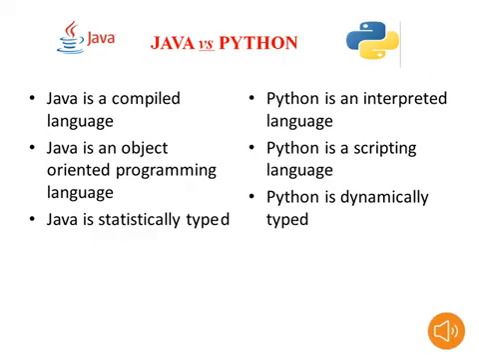Java is statically typed and Python is dynamically typed. This is also one of the advantages for Java, because Java is statically typed, that's why Java execution is faster than Python. Java is statically typed, so that's why it is faster than Python, but Python is dynamically typed. Actually this is the disadvantage for Python compared to Java. Only these two things.